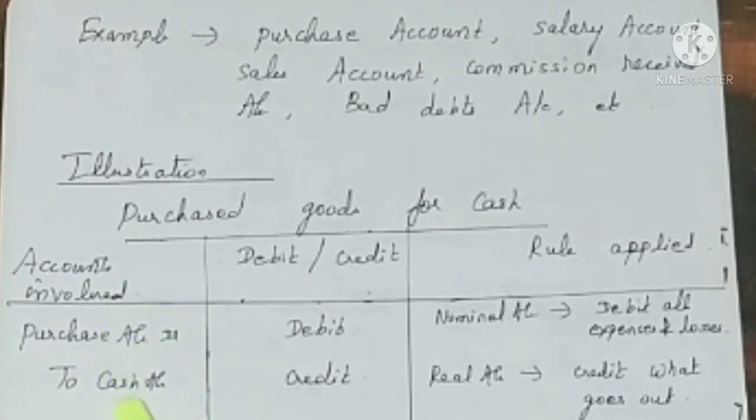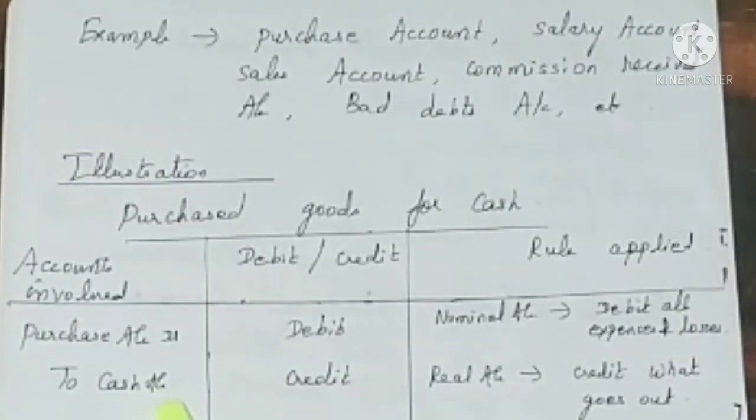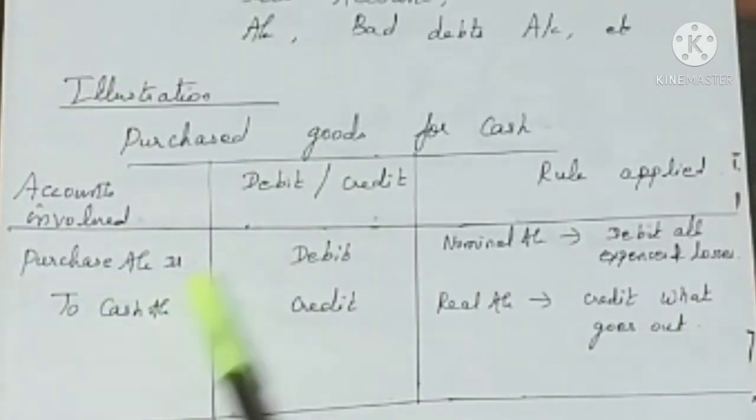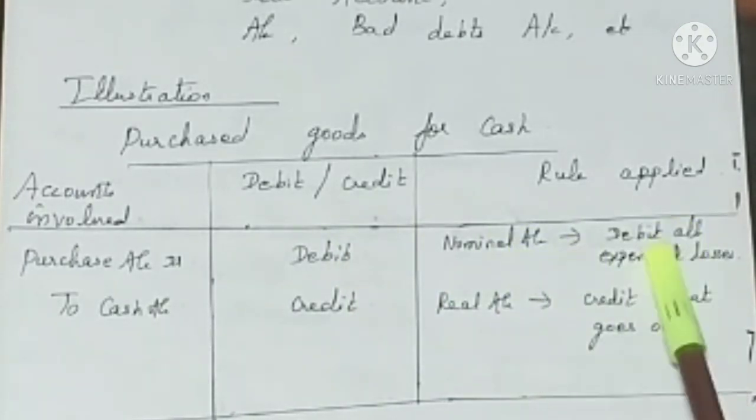And what is going out when you make purchases? Cash is going out. That's why cash is credited. So when you make purchases, cash is going out and it is credited as per the real account rule, credit what goes out. And the purchase account is debited as per the nominal account rule, debit all expenses and losses.